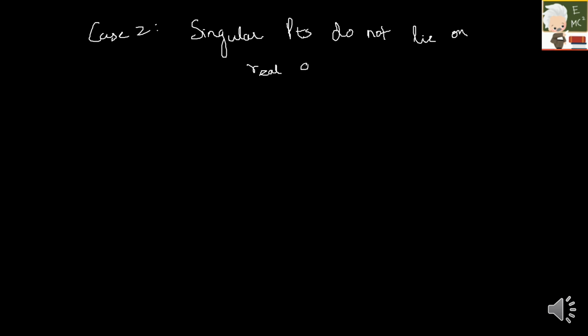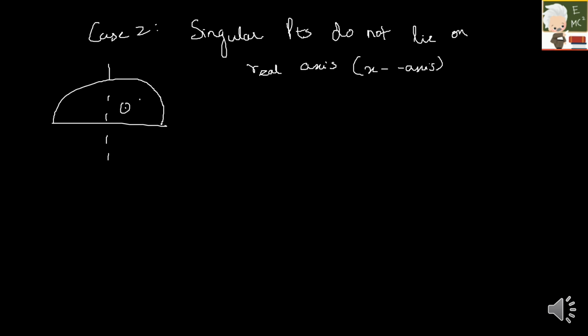Let this be case 2. In case 2, singular points do not lie on the real axis, meaning the x-axis. How does that look? If my semi-infinite circle is something like this, your points are going to be placed somewhere over here. In that case, again, integral from minus infinity to plus infinity of f of x dx is equal to